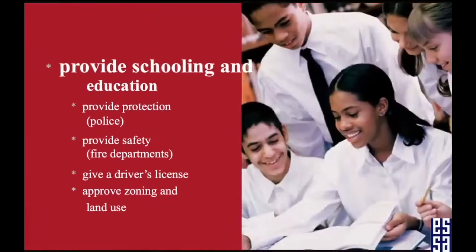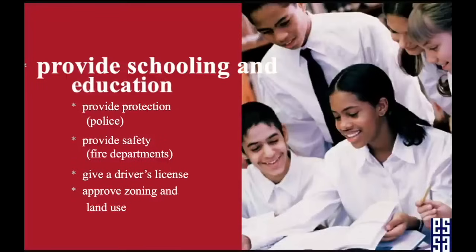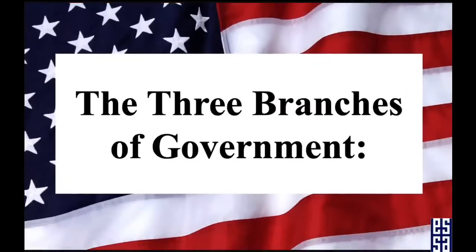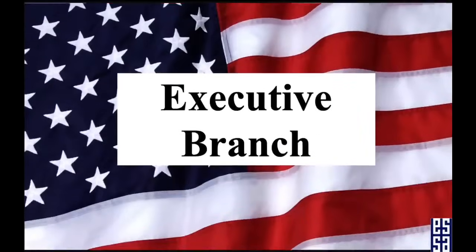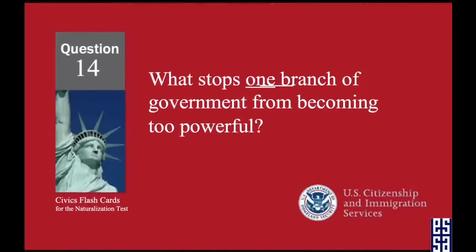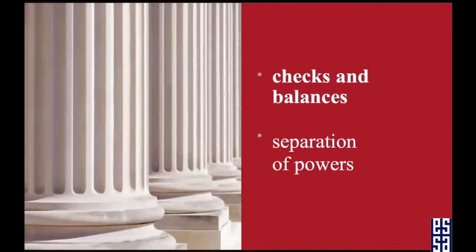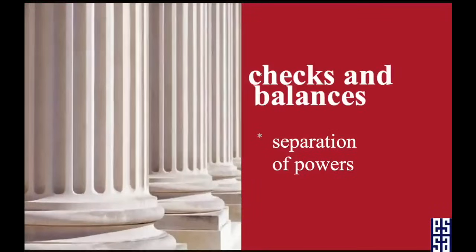To provide schooling and education. Now, moving on, there are 3 branches of government. So, let's talk about the executive branch. What stops one branch of government from becoming too powerful? Checks and balances.